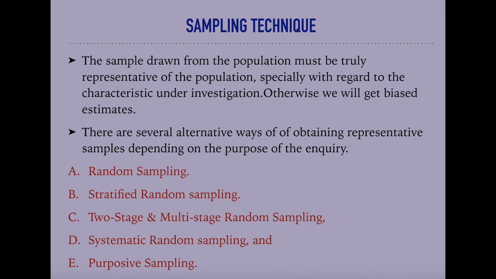Sampling technique. The sample drawn from the population must be truly representative of the population, especially with regard to the characteristic under investigation. Otherwise, we will get biased estimates. Suppose there is a vast population under study.